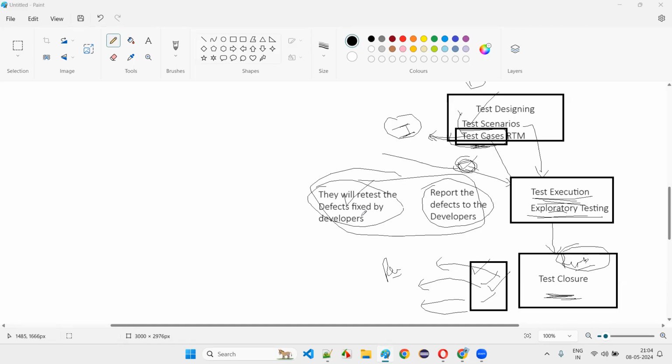Once the plumber comes, he says, okay sir or madam, there's a problem with your tap. We have to get one item and fix it like this. You say, okay, please go ahead. Then the plumber goes, gets the item and fixes it. Once the plumber says, sir or madam, the tap is fixed and now it's working fine, do you believe the plumber blindly? You will check it, right? You open the tap and see whether any other problem is coming.